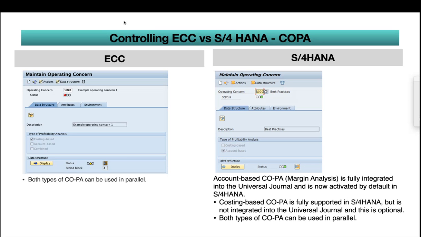The reason is that costing-based COPA will use a separate set of fields. It won't use the ACDOCA table. Again, it is not mandatory to use costing-based COPA. It is optional. And again, people can use both profitability analysis types, costing-based and account-based.